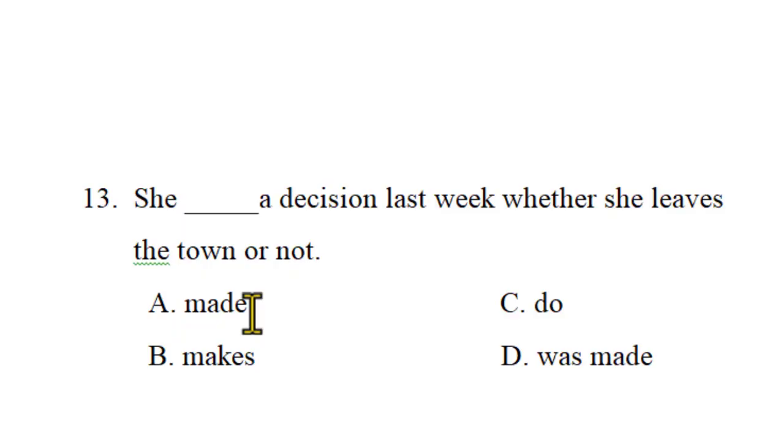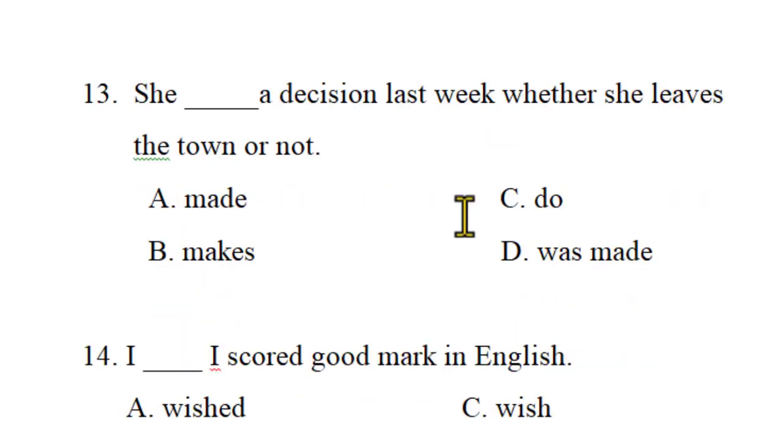She made a decision last week whether she leaves the town or not. You cannot say she do a decision. She makes is wrong. She was made is past passive, but the question is not completed with past passive. So the answer is made because there is a time reference here, last week.